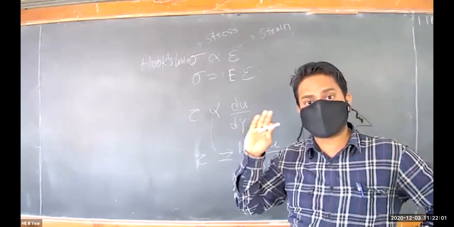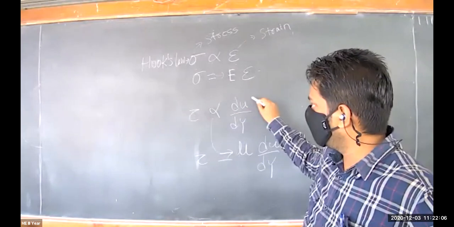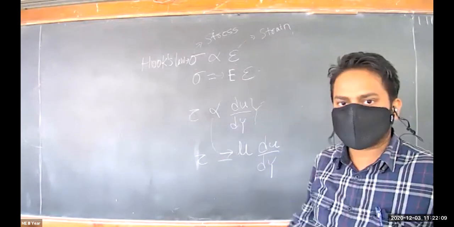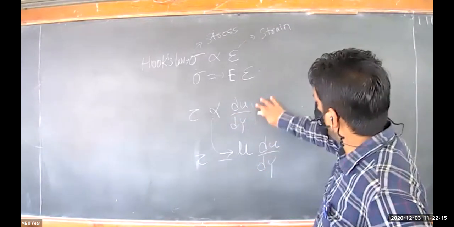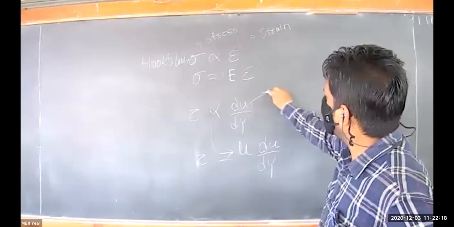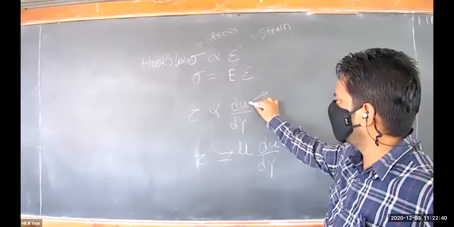To remember that term, rate of shear strain, one statement is: stress is directly proportional to rate of shear strain. If you will see the unit of U, here what is U? Anyone in the class? Velocity component, sir. Very good. Meter per second. Is this visible to what I am writing out?